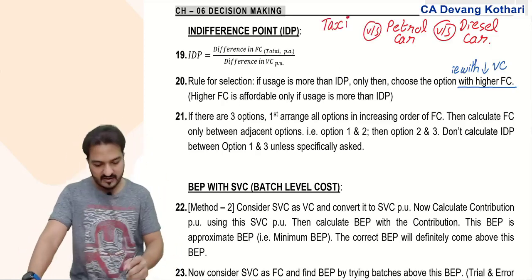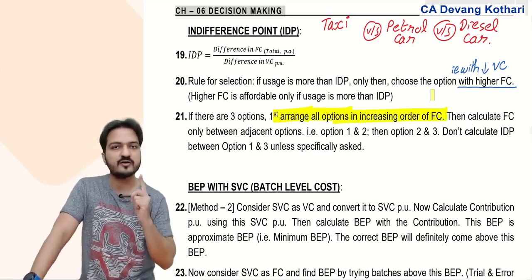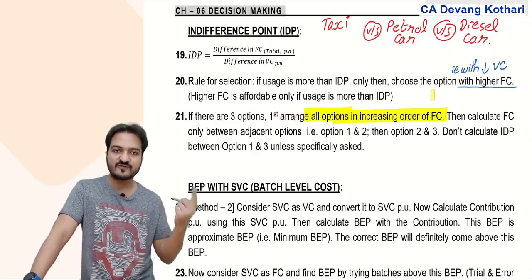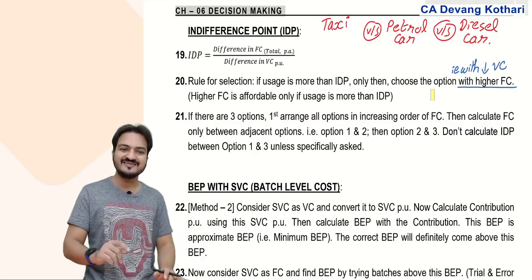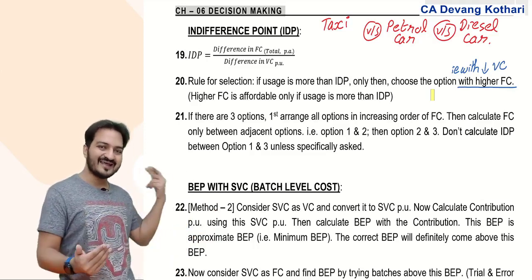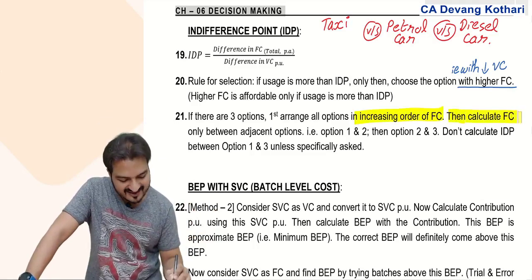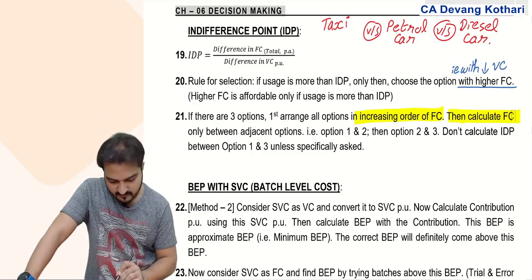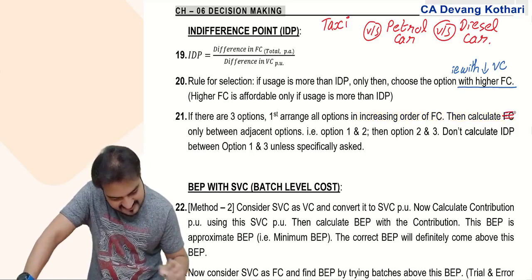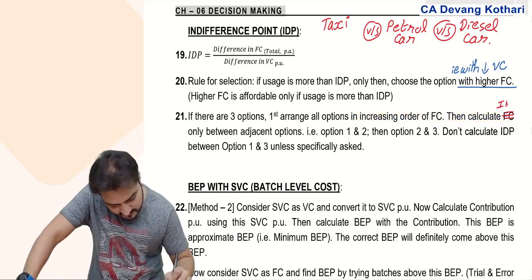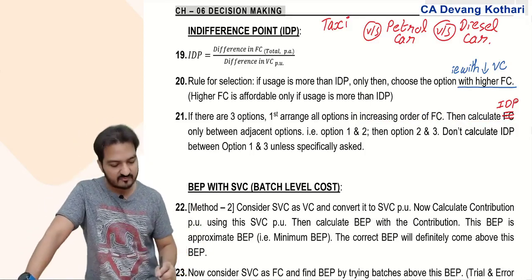then step one, I say that you arrange all options in the increasing order of fixed cost. In case of taxi, I have zero fixed cost. Petrol car fixed cost is there. Diesel car fixed cost is more. So I arrange the options in increasing order of the fixed cost. Then calculate. Okay, one mistake here. Then calculate, not fixed cost. Calculate indifference point. I'll make the correction in the link below. But in the video, I'm not having the correction.